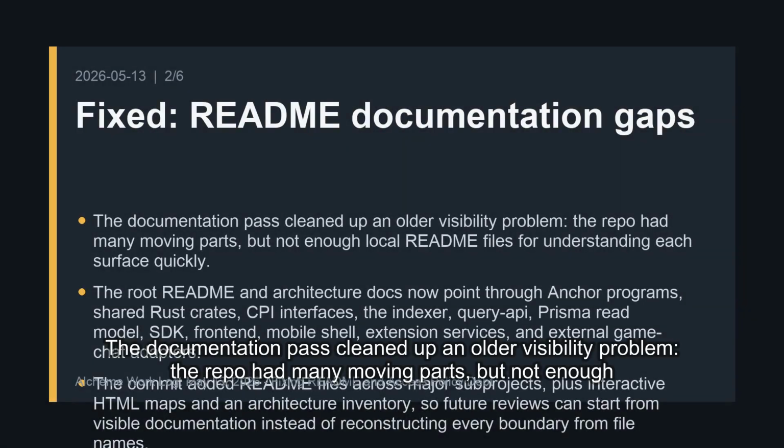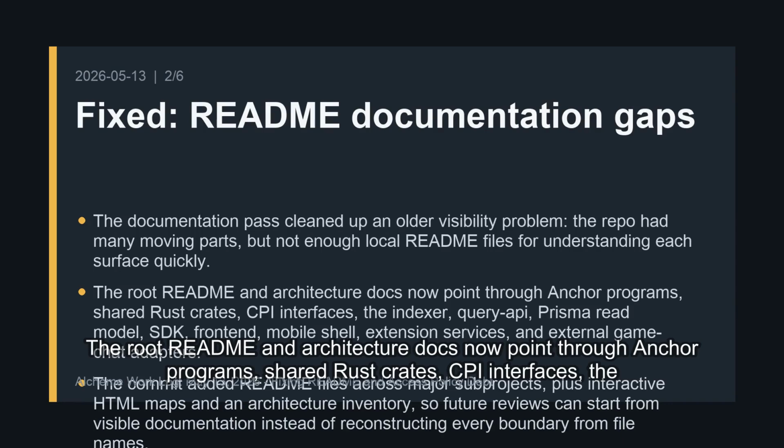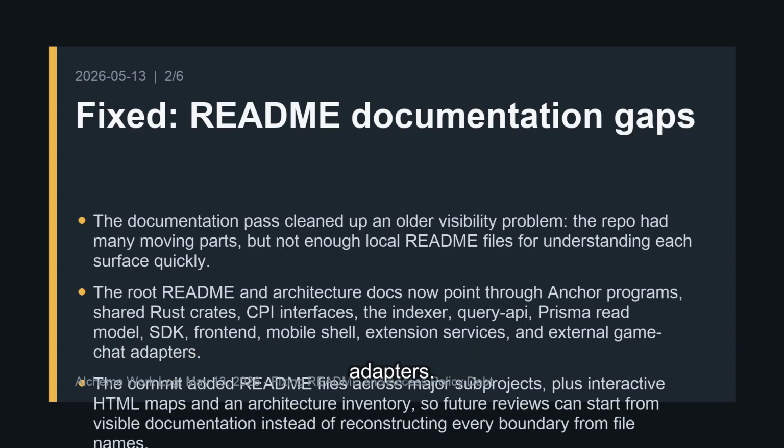The documentation pass cleaned up an older visibility problem. The repo had many moving parts, but not enough local README files for understanding each surface quickly. The root README and architecture docs now point through anchor programs, shared Rust crates, CPI interfaces, the indexer, query API, Prisma read model, SDK, frontend, mobile shell, extension services, and external game chat adapters.